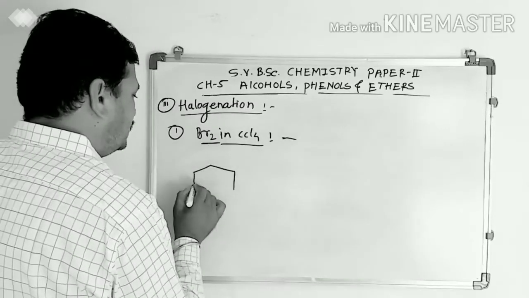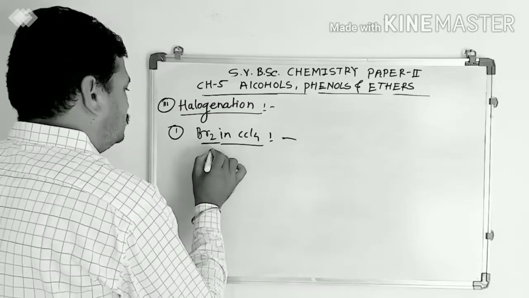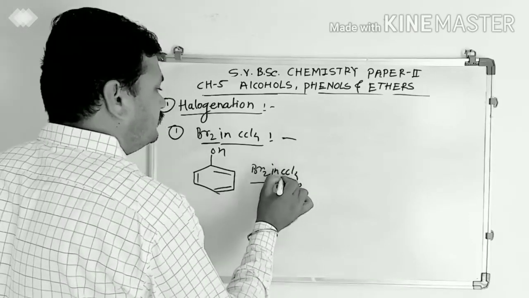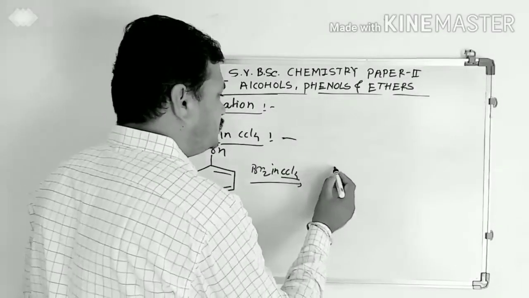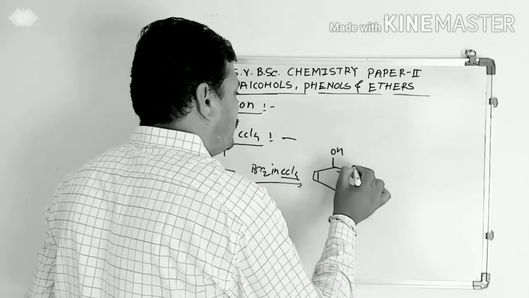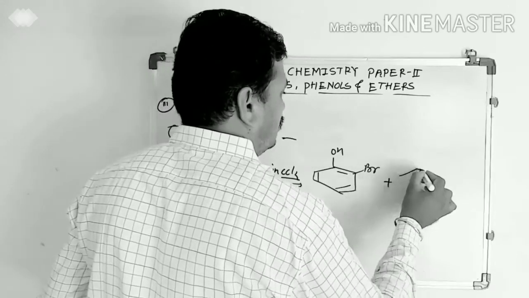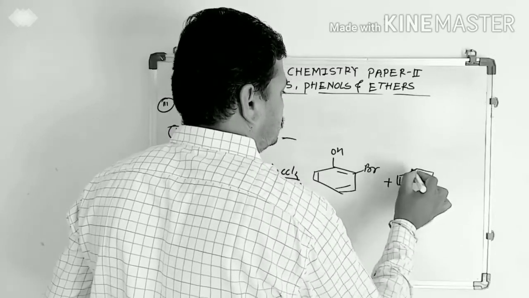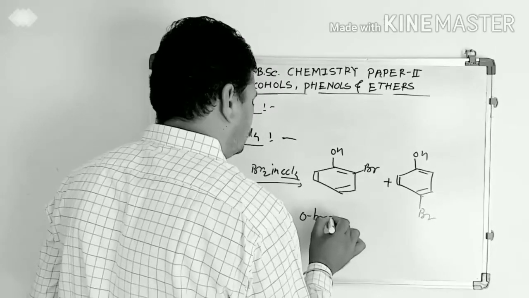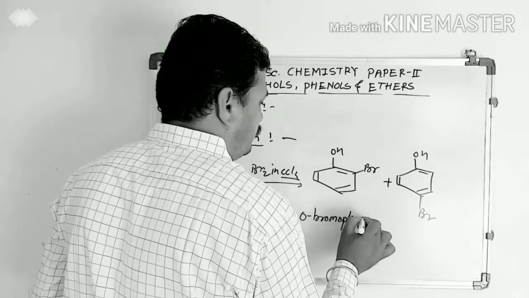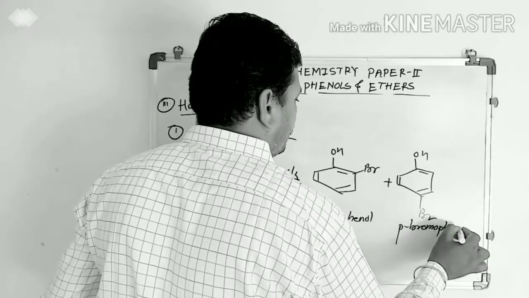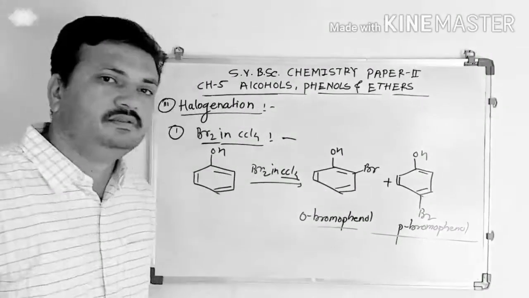When phenol is treated with bromine in CCl4, the non-polar solvent, we get a mixture of products: orthobromophenol and parabromophenol. Two types of products, a mixture of the products.